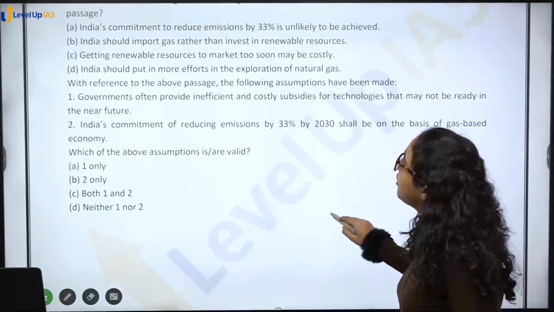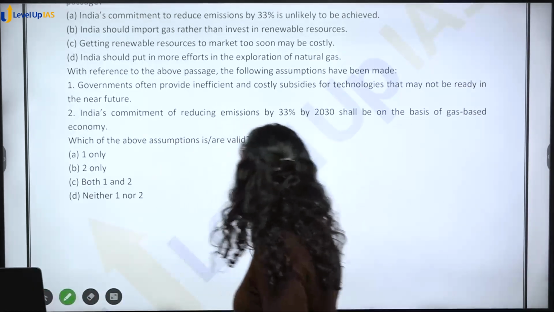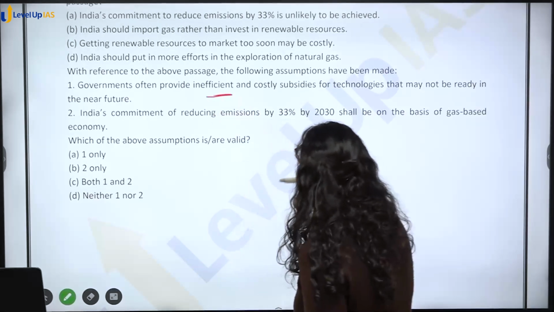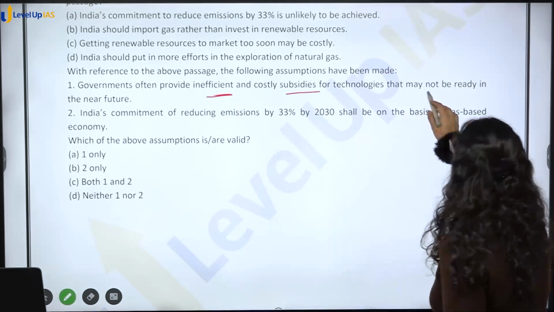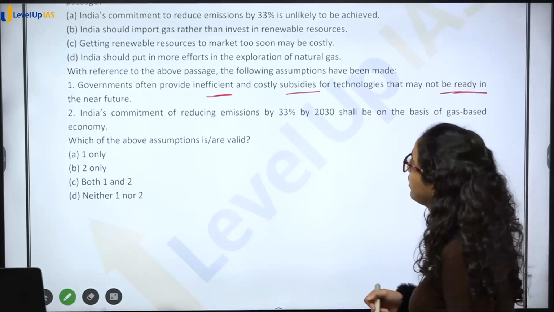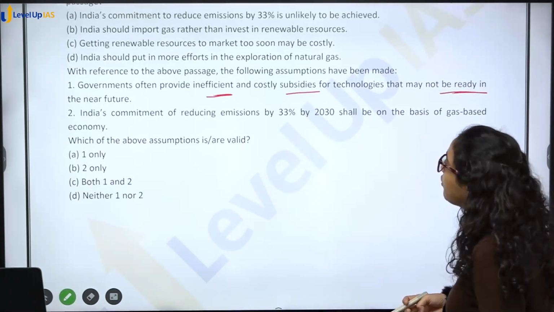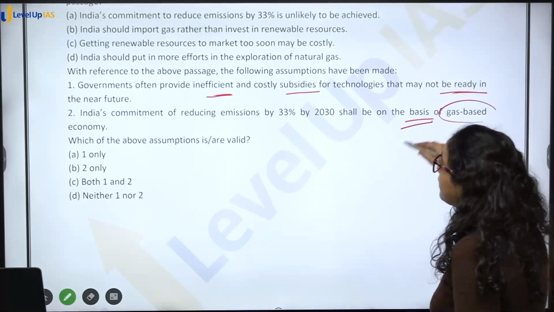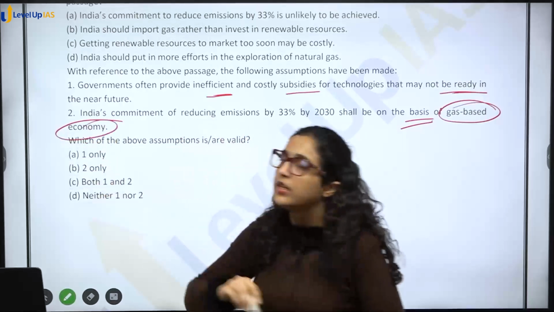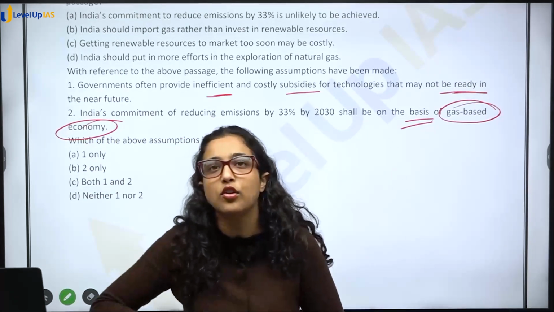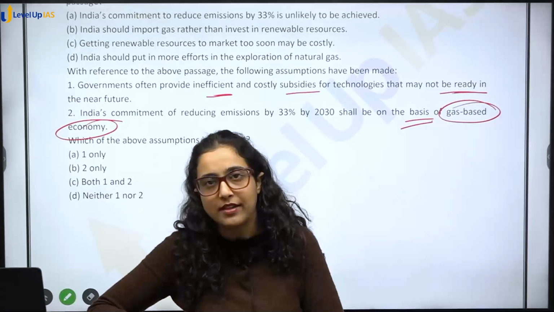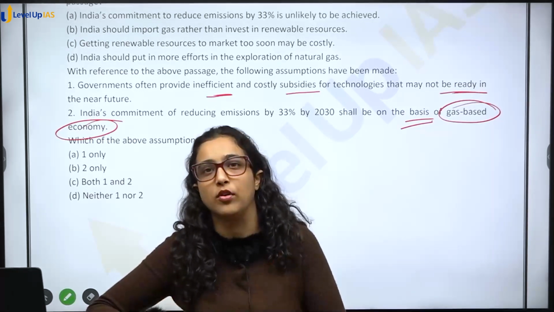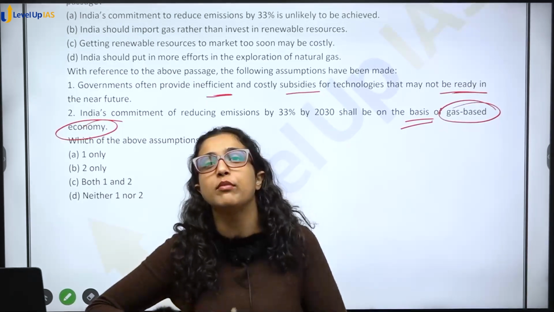With reference to the above passage, the following assumptions have been made. Okay. Government often provide inefficient and costly subsidies for technologies that may not be ready in the near future. India's commitment of reducing emission by 33% by 2030 shall be on the basis of gas-based economy. Now, see, assumptions are not always to be made exactly from the passage, but then आप assumption भी जो करोगे आप उसको prove कर पाओ. ऐसी assumption होनी चाहिए. You should be able to prove it.